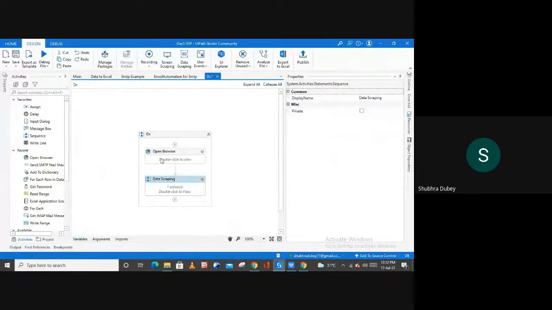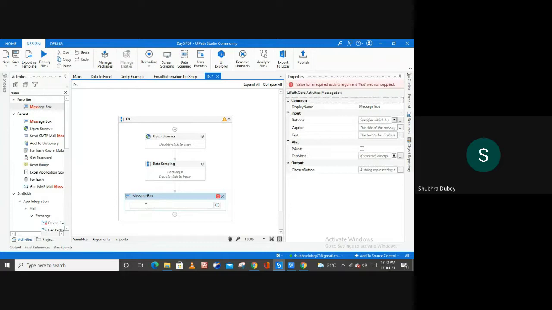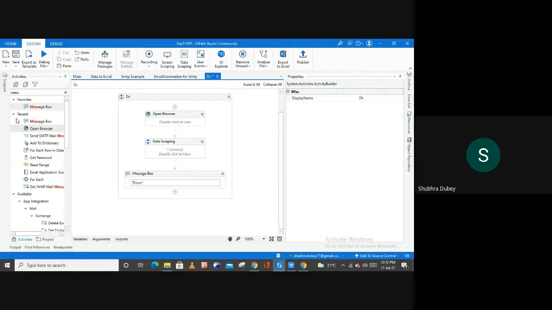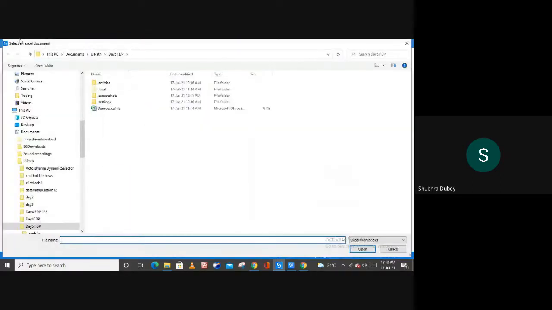We have done the data scraping, and now let me use one message box here to give the confirmation whether our data is scraped or not. So inside of this, you can simply type done, or data scraping successful, right? And then let me use one Excel application scope here to write this data into an Excel file, and from here let me select the path.